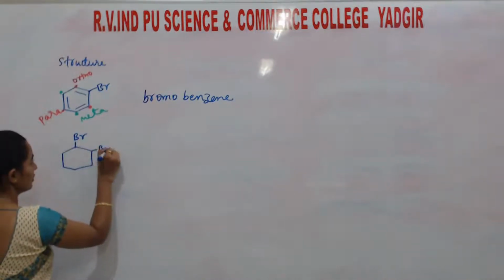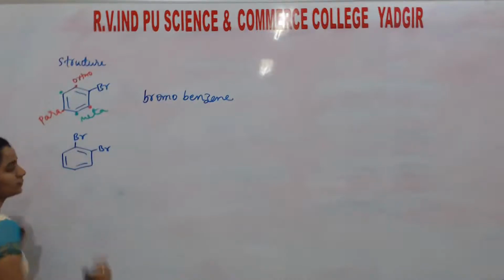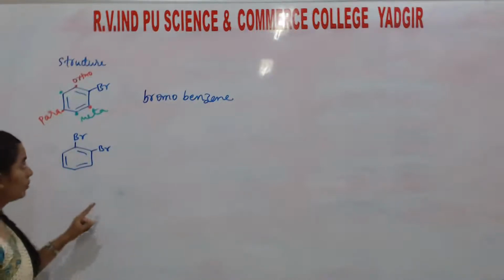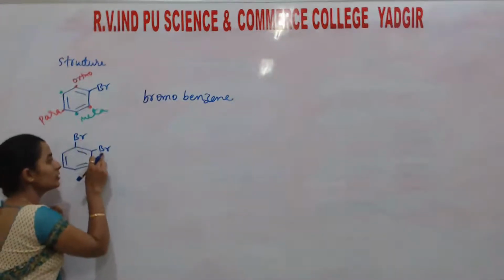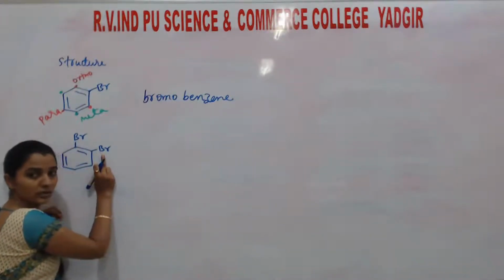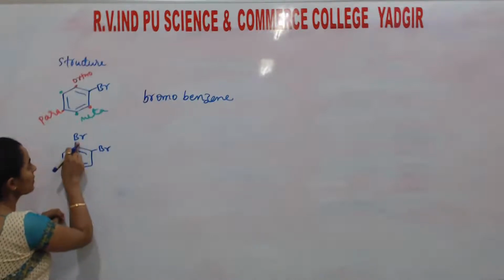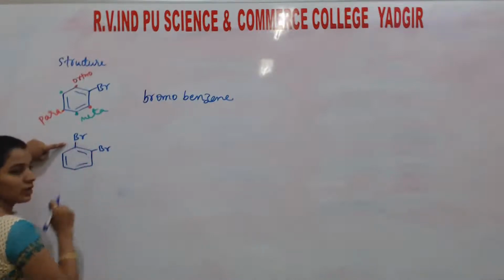Here it is here. Okay. Now, in the common name, if you want to write, with respect to this Br, which position is it? This is the Br. Adjacent to that is the ortho position.